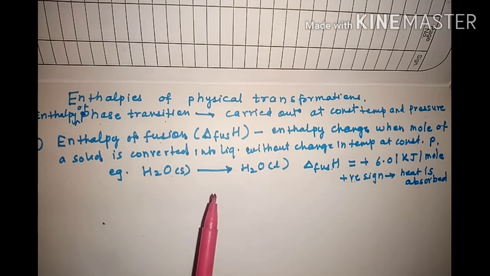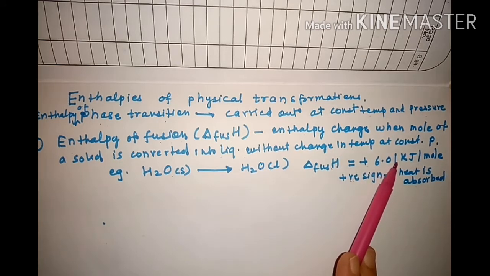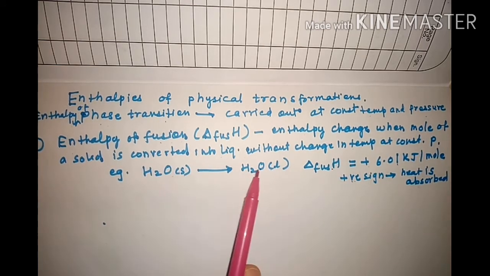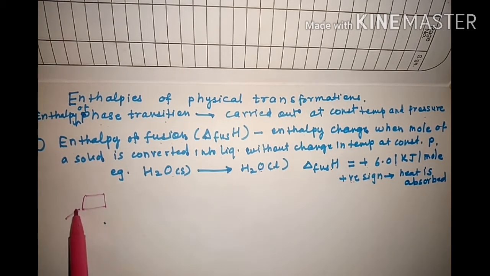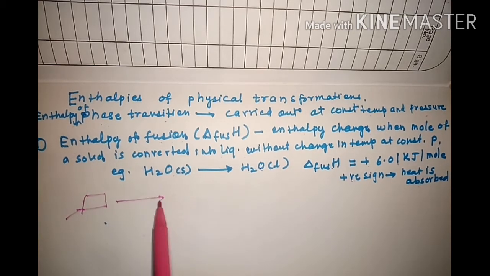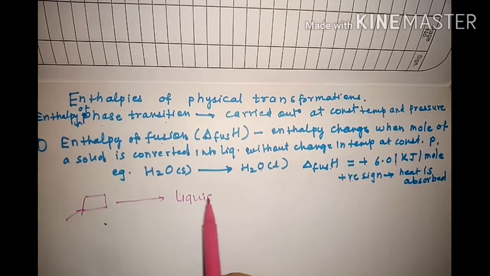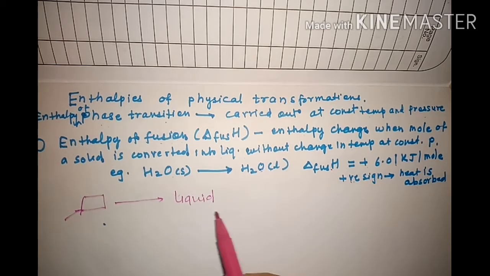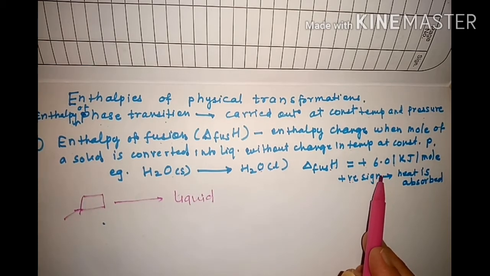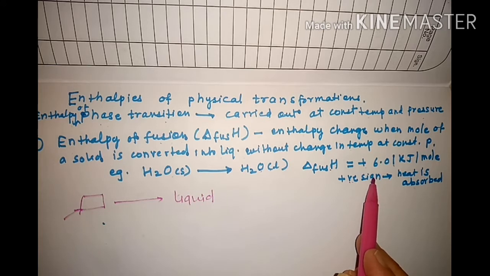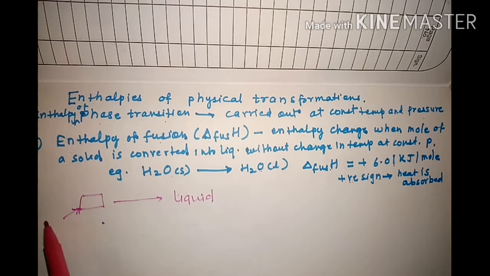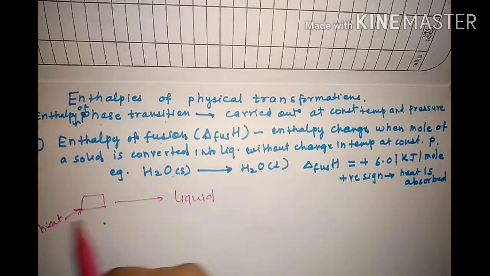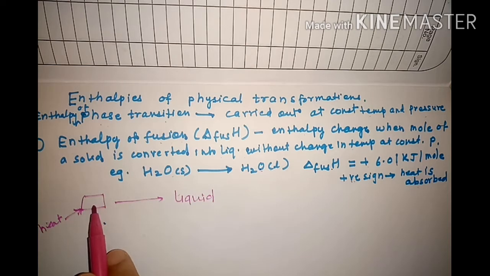Okay, so ice at 0 degrees Celsius absorbs suppose 6.01 kilojoules of energy, and during this conversion, suppose this is an ice cube you have taken and you are supplying some energy to this, further it is converted into liquid. So during this conversion, this much amount of heat is absorbed here. Now the amount of heat which is absorbed is not stored in the system.